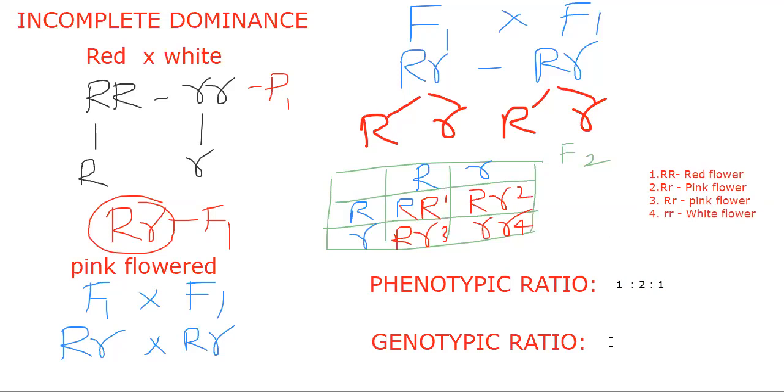Very good. Then the genotypic ratio. Homozygous red is 1, then heterozygous, which is pink, is 2, and homozygous white is 1. So the genotypic ratio is 1:2:1. Both phenotypic ratio and genotypic ratio are the same, that you have to remember. In case of incomplete dominance, both phenotypic ratio and genotypic ratio are the same.